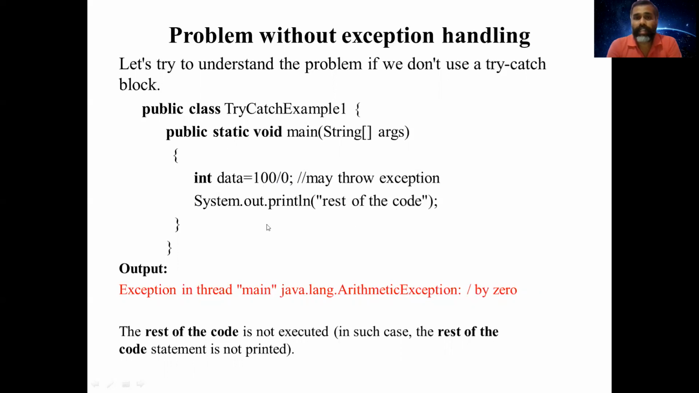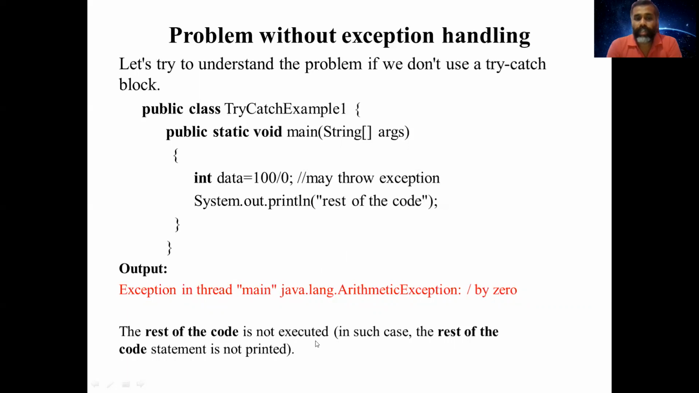So if we don't handle the exception in this program, the output will be, once the exception has occurred, the exception error will be printed on the output, and the rest of the statements will not be executed. So here the System.out.println statement is not executed, so the output does not show the rest of the code. Only the error of the exception is printed. So here's an example output.